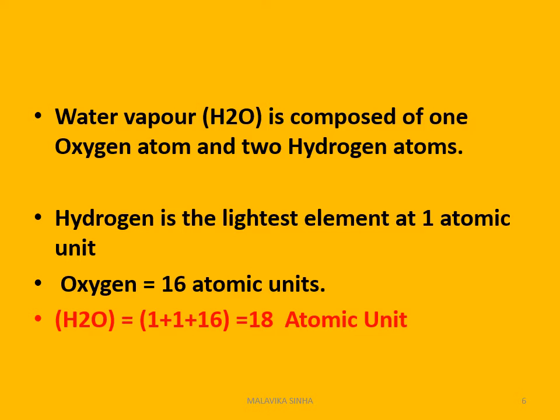Hydrogen is the lightest element, with an atomic unit of 1, and the atomic value of oxygen is 16. So you can explain H2O as two hydrogen atoms, 1 plus 1, and one oxygen atom, that is 16. The atomic value of H2O, that is water vapor or water, is 18.